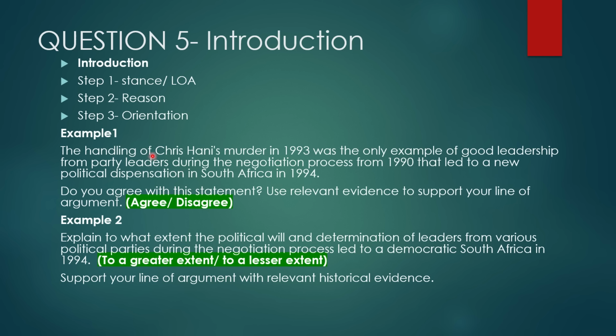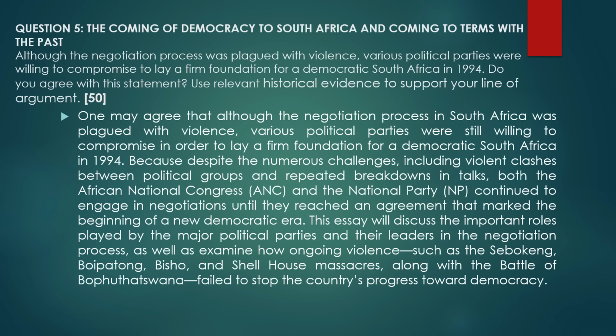Also, was the way they handled the Sebokeng massacre not a good example of good leadership? You see, the way in which they handled a power dispute by using the sunset clause, was that also not a good example of leadership? So you must make sure that you understand what the question is saying to you. You already know this, so I am going to move on.